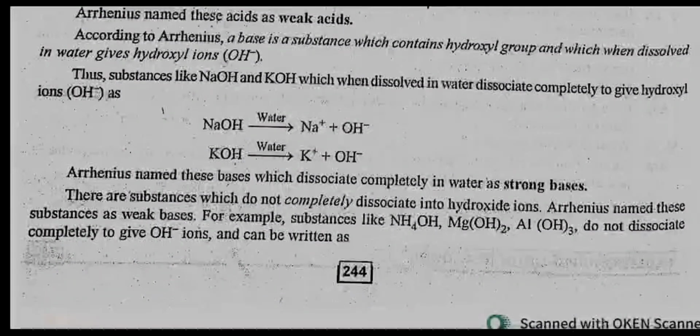According to Arrhenius, a base is a substance which contains a hydroxyl group and which, when dissolved in water, gives hydroxyl ions. Thus, substances like NaOH and KOH, when dissolved in water, dissociate completely to give hydroxyl ions, as NaOH in water gives Na+ plus OH-. Arrhenius named these bases, which dissociate completely in water, as strong bases.